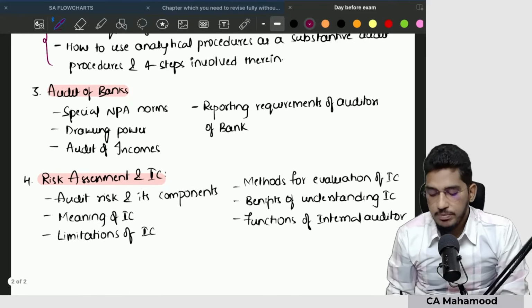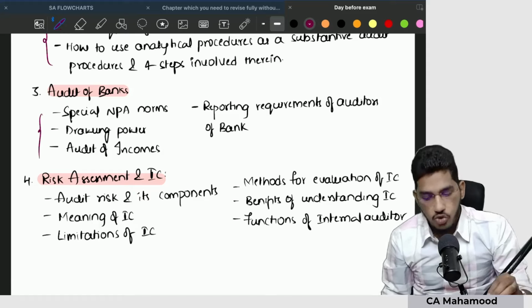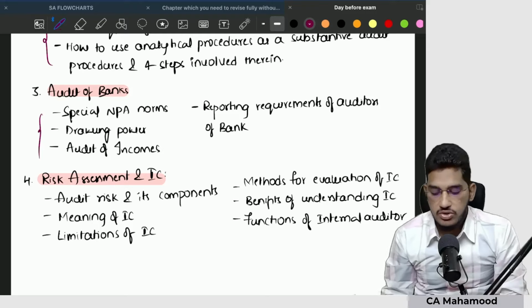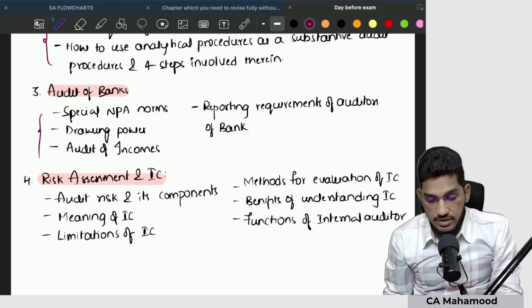Then you take up audit of banks. In the audit of banks, specifically try to cover special NPA norms in 10 special cases, drawing power, how to conduct audit of incomes, and reporting requirements of the auditors of the bank. These you try to revise specifically.